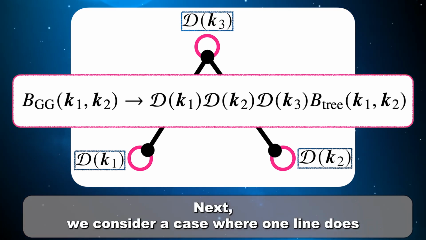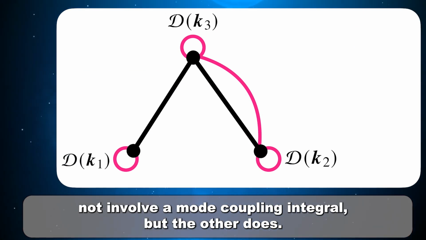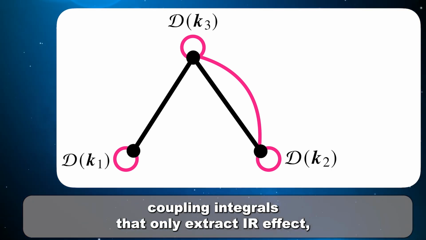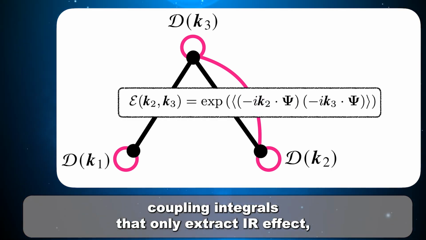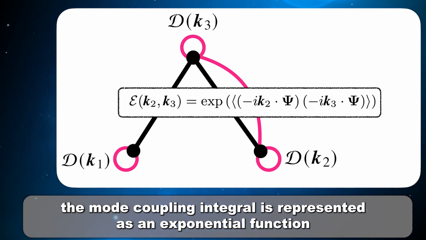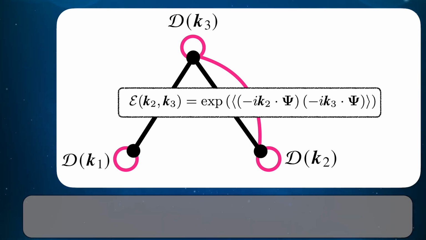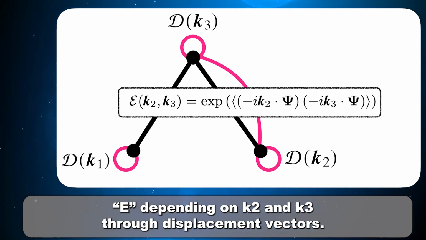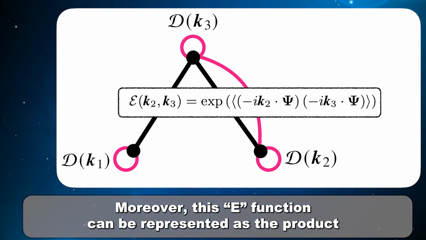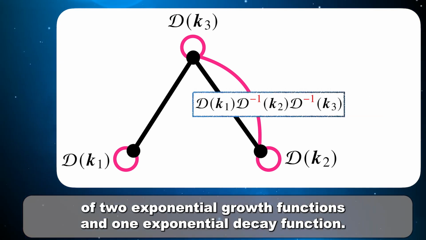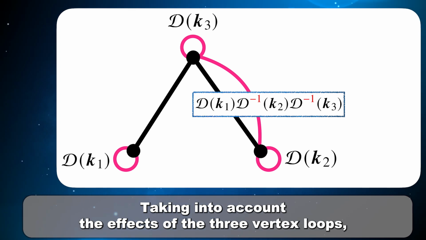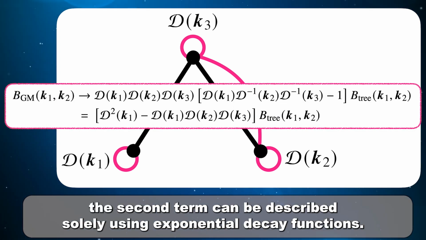Next, we consider a case where one line does not involve a mode coupling integral, but the other does. In this case, by summing up an infinite number of mode coupling integrals that only extract IR effects, the mode coupling integral is represented as an exponential function e, depending on k2 and k3 through displacement vectors. Moreover, this e function can be represented as the product of two exponential growth functions and one exponential decay function. Taking into account the effects of the three vertex loops, the second term can be described solely using exponential decay functions.